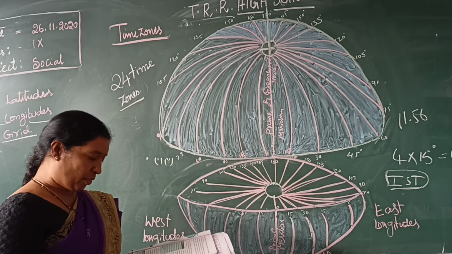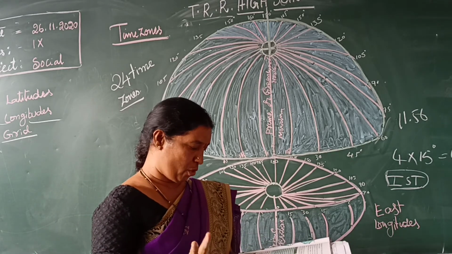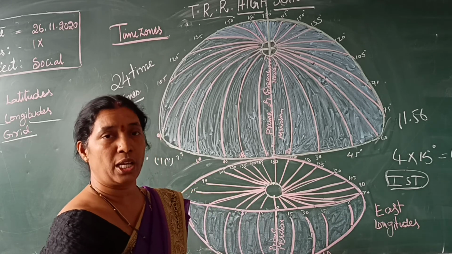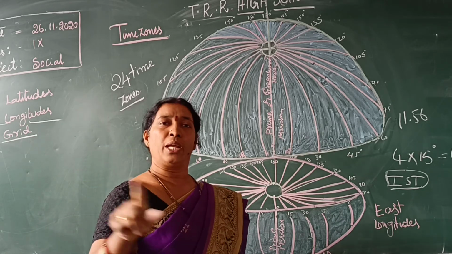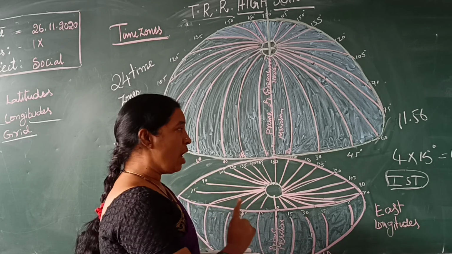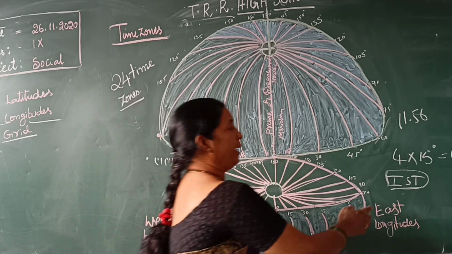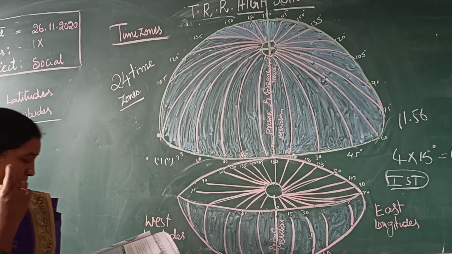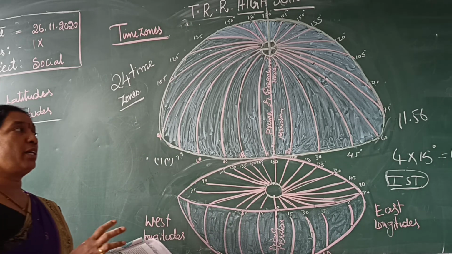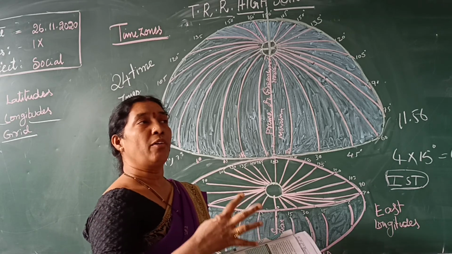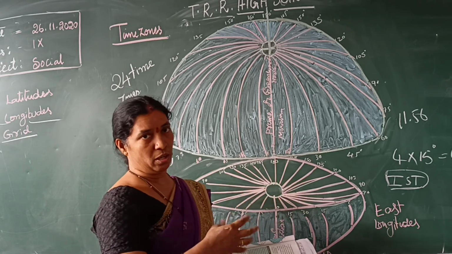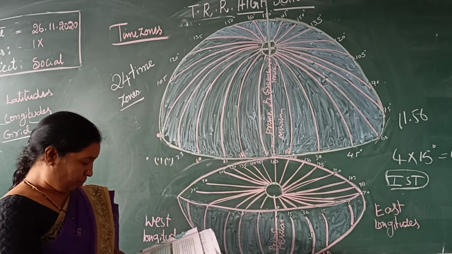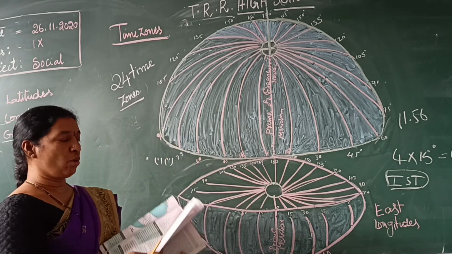The advantage of this is that in India, wherever you are, it is the same time. If you are in Gujarat, Arunachal Pradesh, Kanyakumari or Kashmir, the same time follows. That is one of the advantages. We made Indian Standard Time like that. Some countries, if they are very big, divide their country into more time zones for convenience, and have 2 time zones also. They implemented that. So this is about time zones, children.